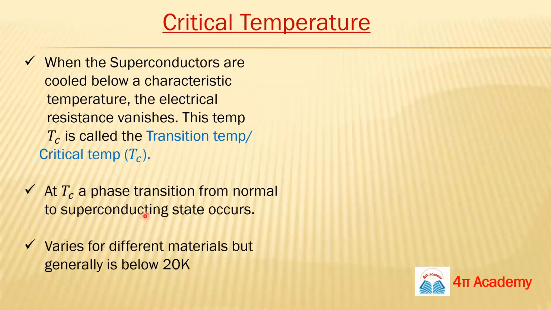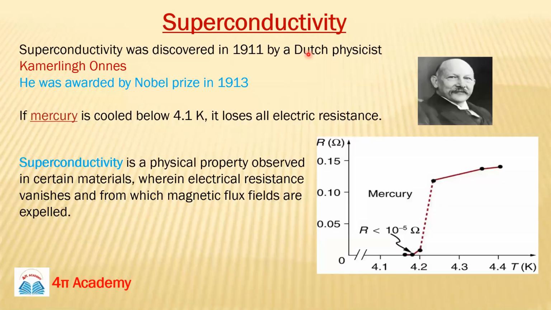Now we will discuss the critical temperature. Critical temperature means the temperature below which the resistance of the material is zero. This temperature is different for different materials. For mercury it is 4.2 Kelvin, but for other materials it will be different.